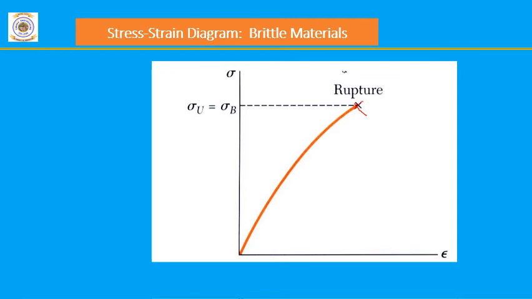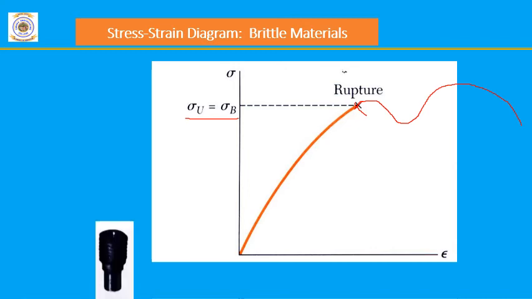Whereas in the case of mild steel, it undergoes the upper yield point, lower yield point, then ultimate strength, and rupture of the sample takes place. Therefore, in the case of a brittle material, sigma u is equal to sigma b. So sigma u, the ultimate strength of the material, becomes equal to the breaking strength of the material.